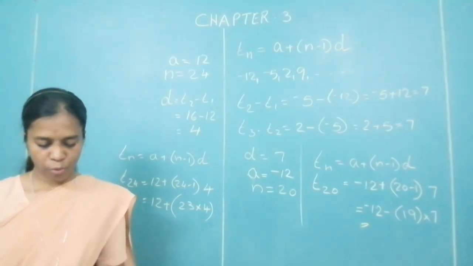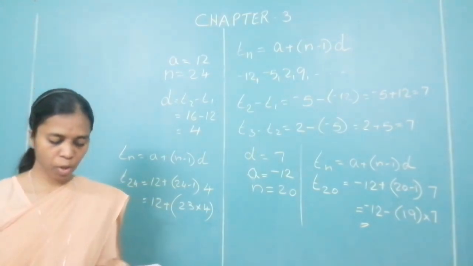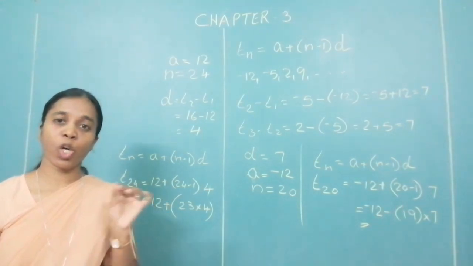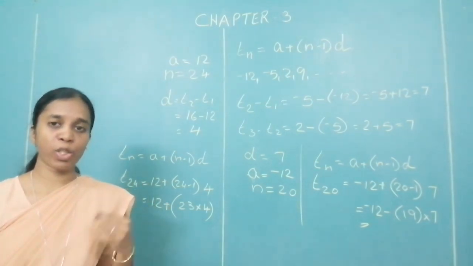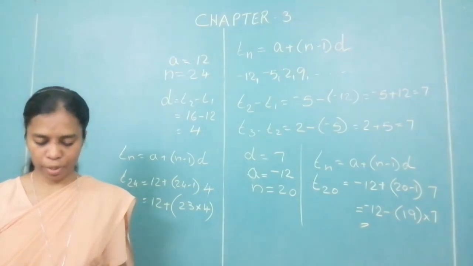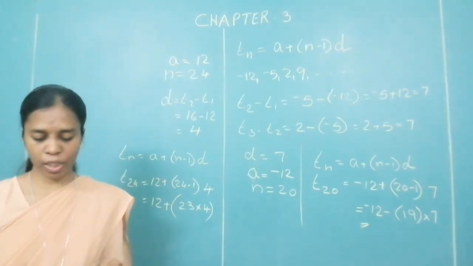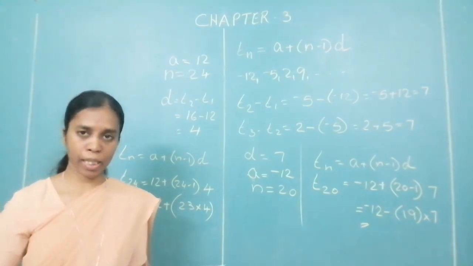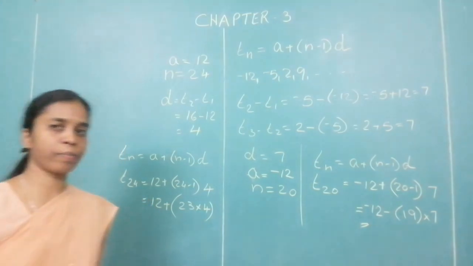Fifth question. Find the 27th term of the following AP. Again you are told it is an AP. If you are not told it is an AP, you have to first find out whether it is an AP. You know how to find out it is an AP. This also is a direct question. We can do it. Now question number 6. Read question number 6.